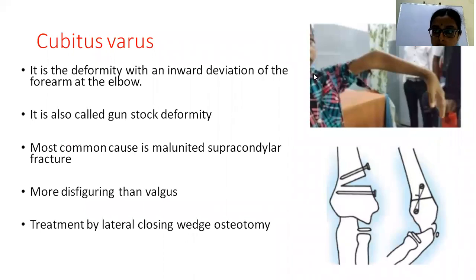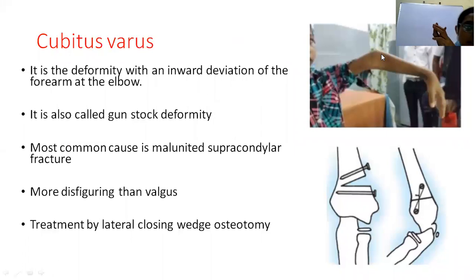So here, this is the cubitus varus deformity, that is, the inward deviation of the forearm at the elbow. It is also called gun stock deformity because it resembles the shape of the gun stock in a rifle. The most common cause of cubitus varus is malunited supracondylar fracture.